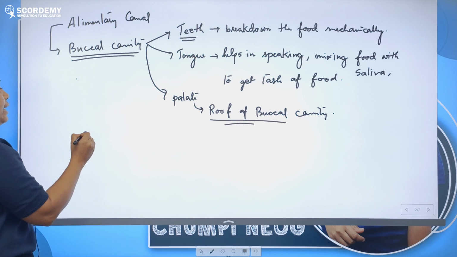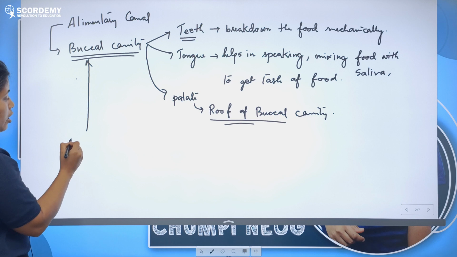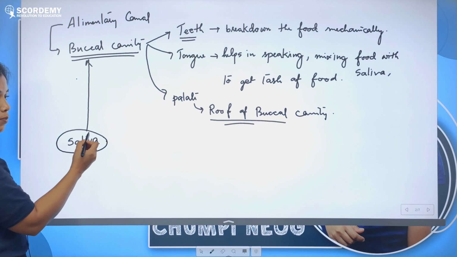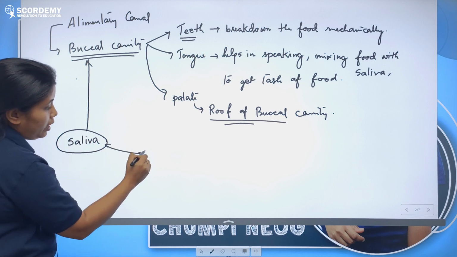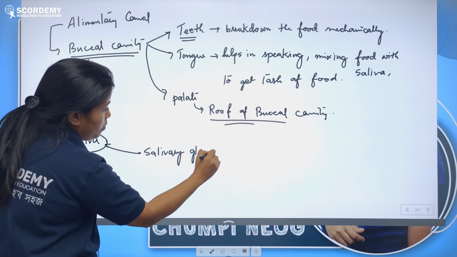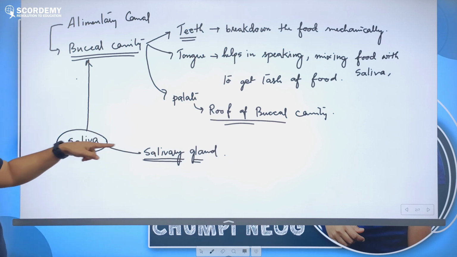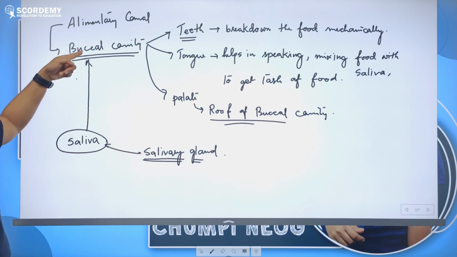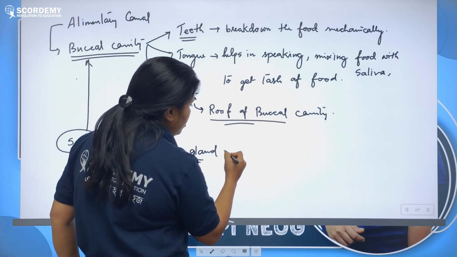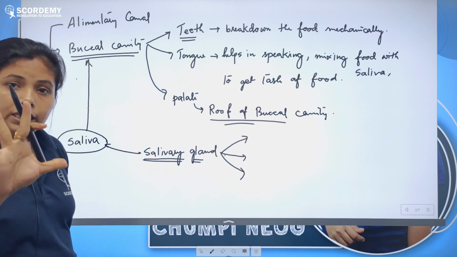The buccal cavity receives the secretion of saliva from the salivary gland, which is an accessory digestive gland, as I already said. So the secretion of the salivary gland mixes in the buccal cavity. You should know there are 3 pairs of salivary glands in our body.